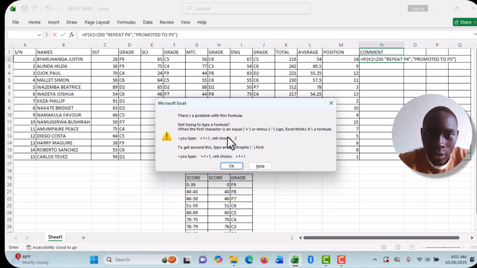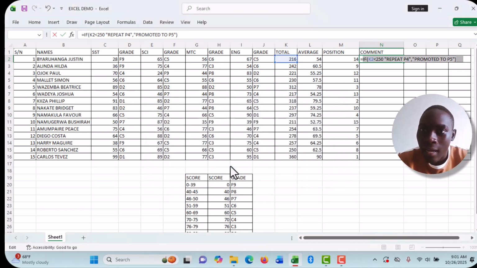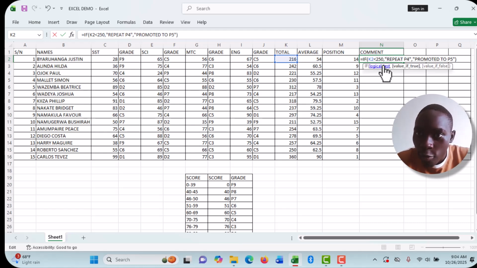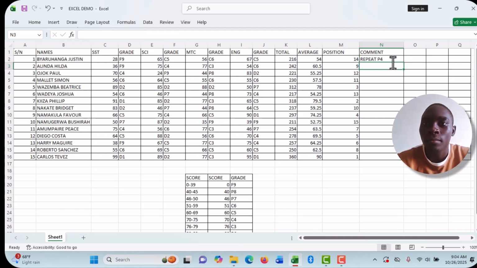Wait, so they are saying that there is some malfunction. So I can come and correct it again myself. If I look clearly here, I'm missing a comma, because you must follow this arrangement. So there was a comma missing. I think we are set to go. Press the enter. You can see.